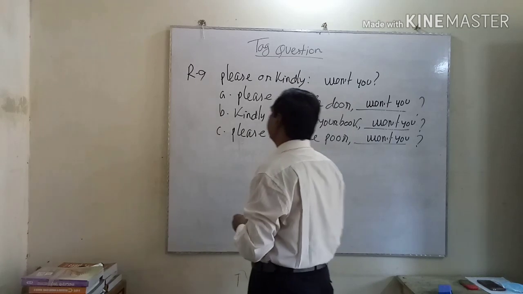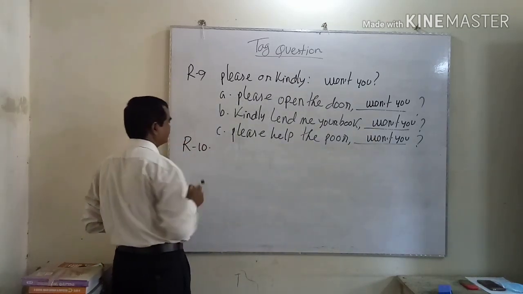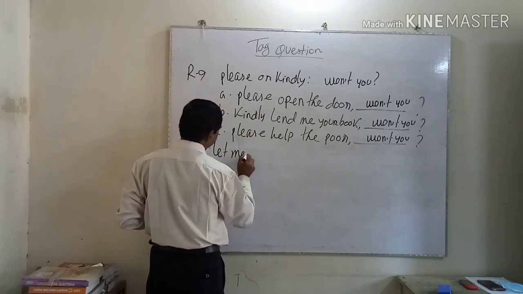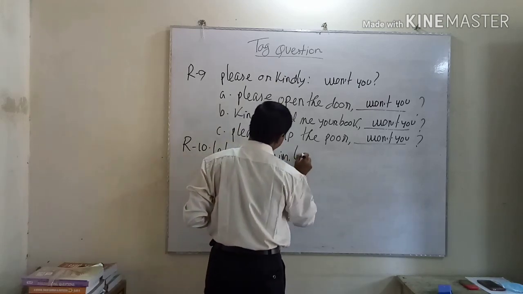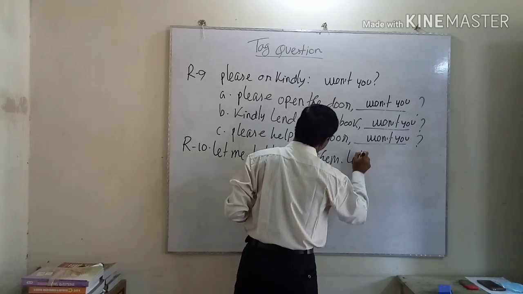Here is another rule. Let me, let him, let them, let her.